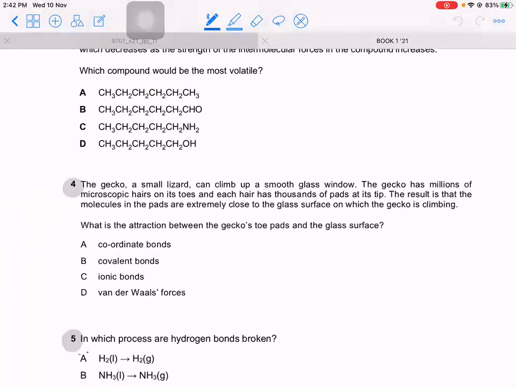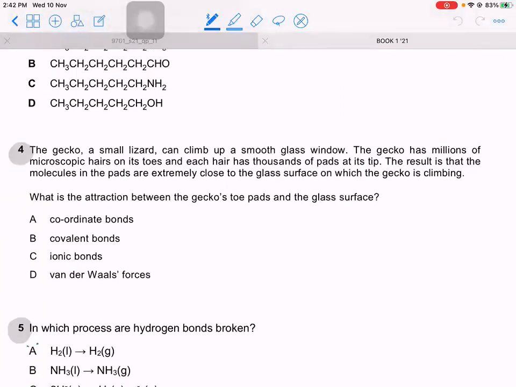Question number 4. Gecko, a small lizard, can climb up a smooth glass window. Gecko has millions of microscopic hair on its toes, and each hair has thousands of pads at its tip. The result is that the molecules in the pad are extremely close to the glass surface. What is the attraction between the gecko's toe pads and the glass surface? Now, gecko is a lizard. That does not have ionic bonds or a lattice structure on its toes, right?